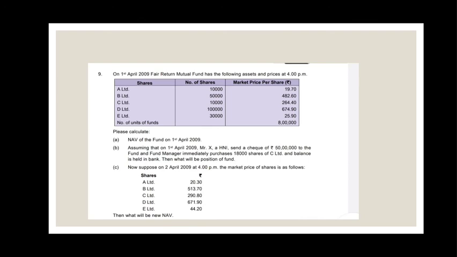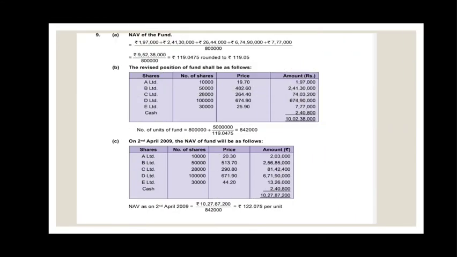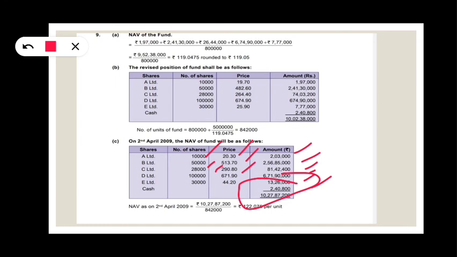Here the amount received from HNI was invested in C Limited, that is 18,000. So C Limited will become 28,000. The remaining amount is held as cash in bank. So 10,000 into 20.3 we get 2,03,000. 50,000 into 513.7 we get 256.85. C Limited 28,000 into 290, and we get C Limited, D Limited, E Limited, and the cash, we get the NAV of total fund, and when we divide by the number of units we get NAV per unit.